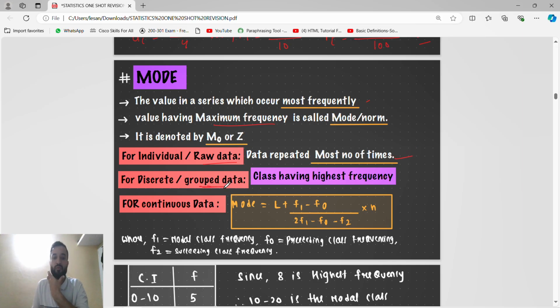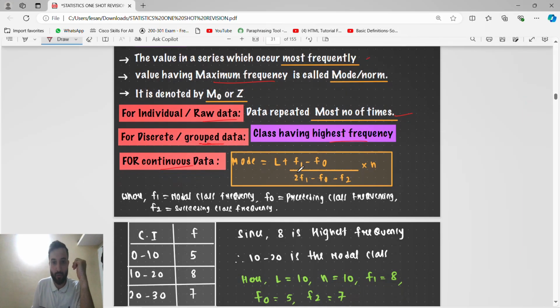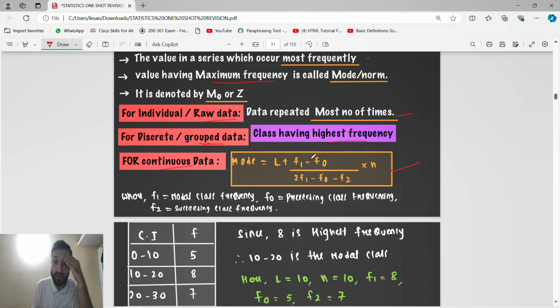Okay. If it is a grouped frequency, in the group we want a continuous one only. So in a grouped frequency, what you have to take is the modal class. The class having the highest frequency is the modal class, and this is the formula for mode. F1, F0. You can use this also, and we have used in the classes F0, F minus 1 and F1. F0 is the modal class frequency, F minus 1 is the frequency of the class before it, and F1 of the class after it. See, we did it in the class like this.